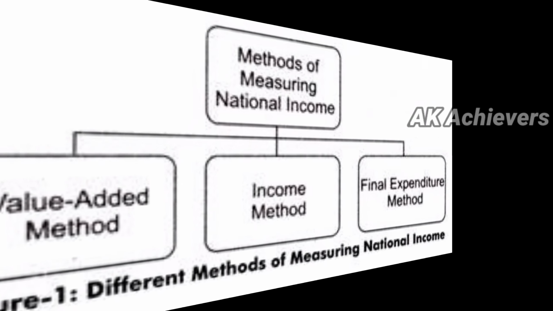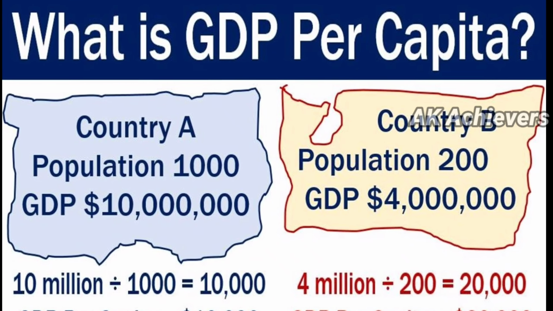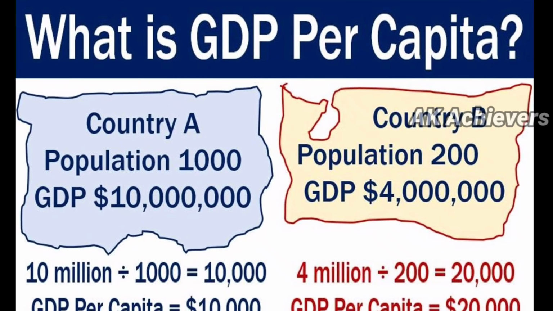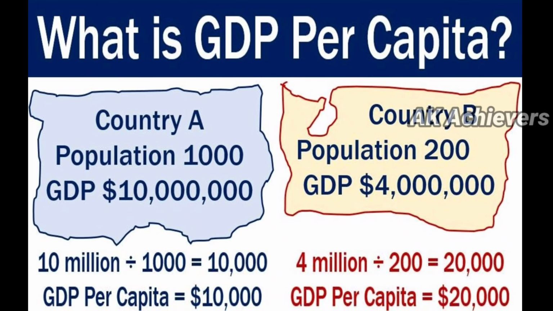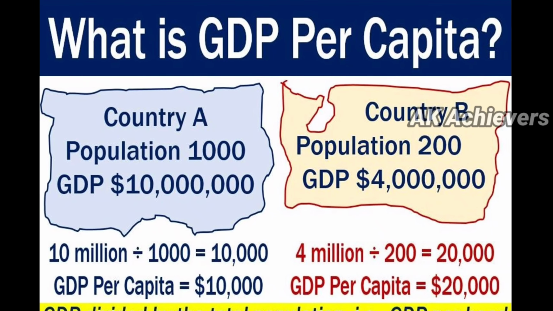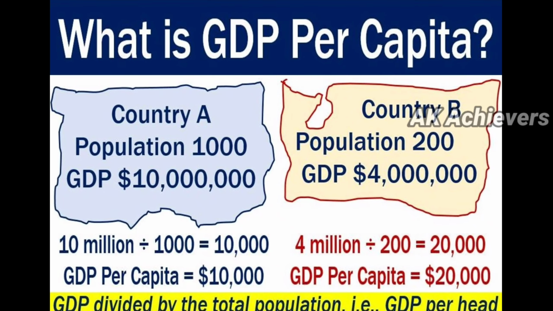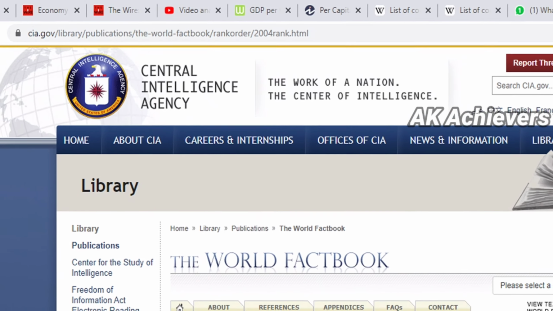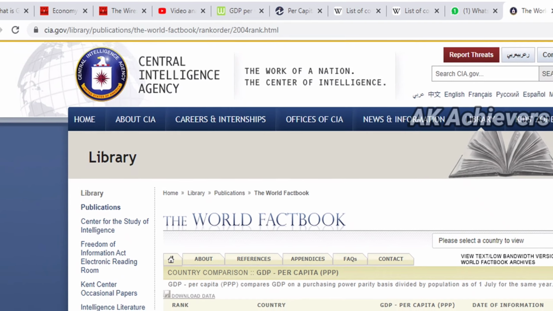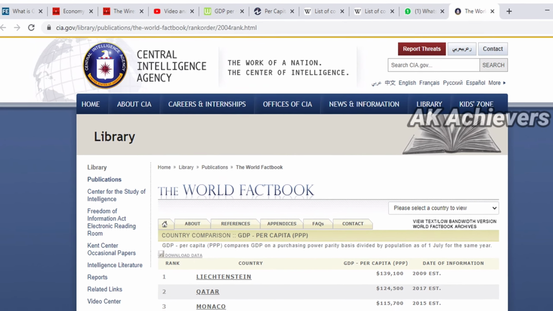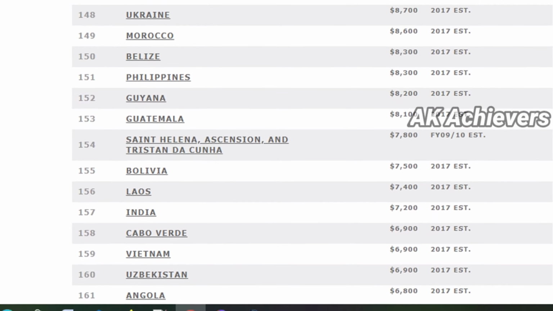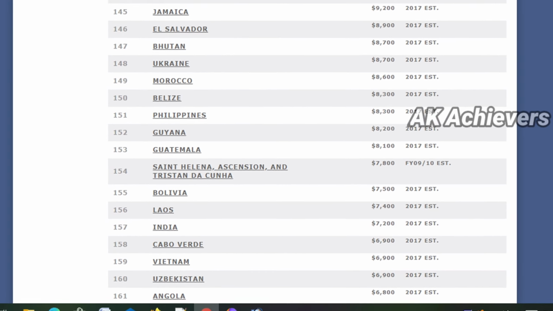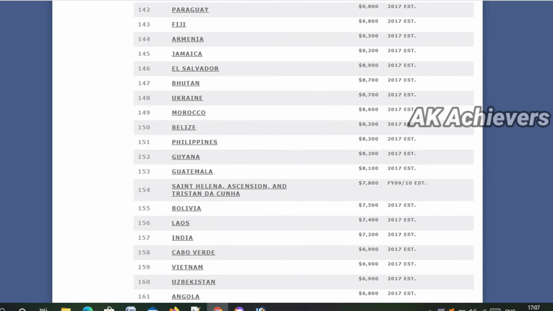What is GDP per capita? GDP per capita is a country's economic output per person and is calculated by dividing the GDP of a country by its population. GDP per capita of India is the total GDP of India divided by India's population. The value of GDP per capita of India is $7,200 US. India holds the rank of 157 out of 229 nations.